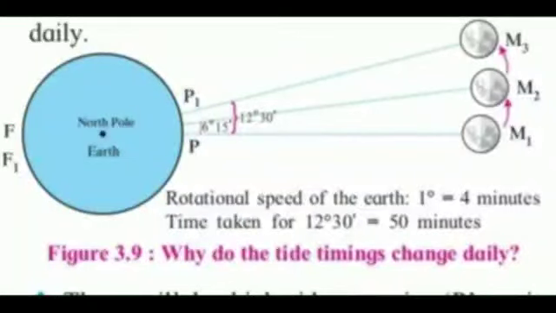There is high tide and low tide twice a day generally. The time difference between two high tides is 12 hours and 25 minutes.